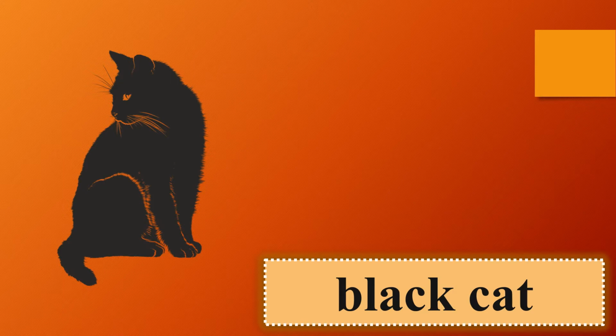They keep cats of different colors, like black, white and spotted. So in this lesson we will see how the black cat and the white sheep have a friendship. This is a picture of a black cat.